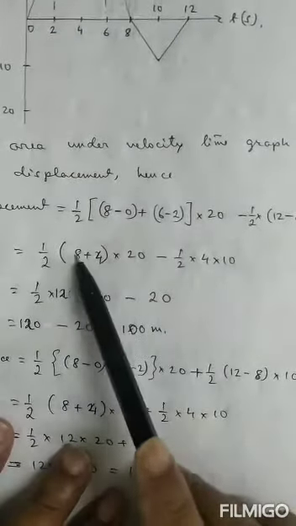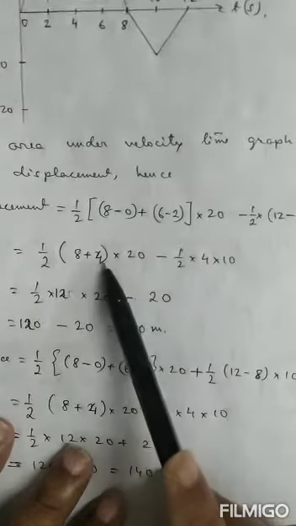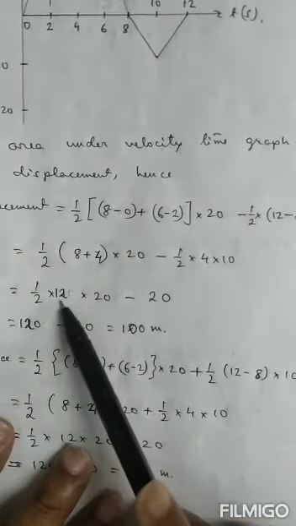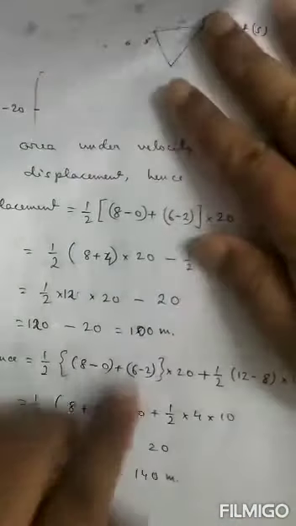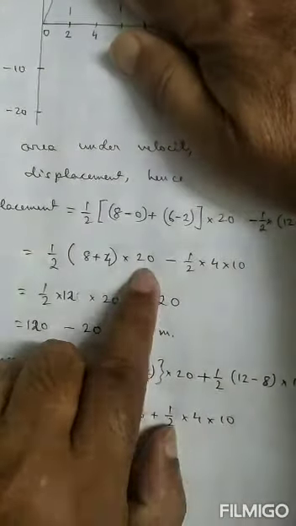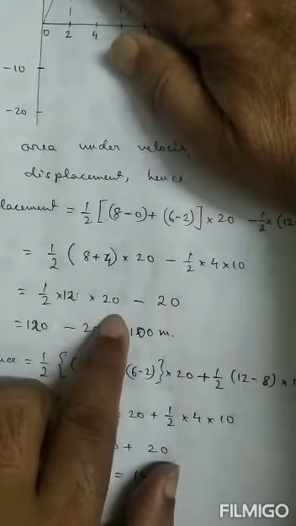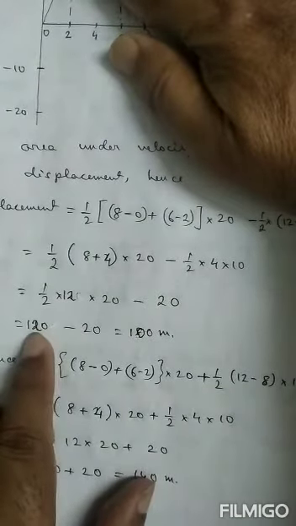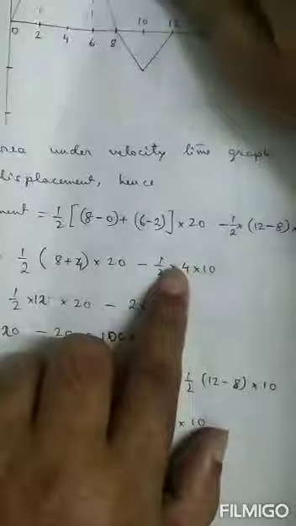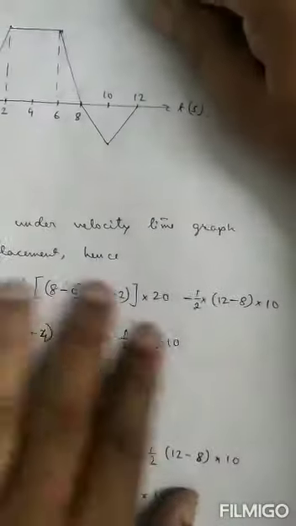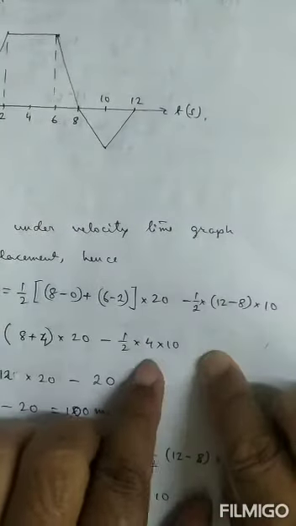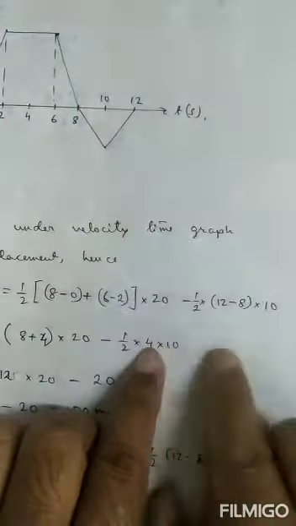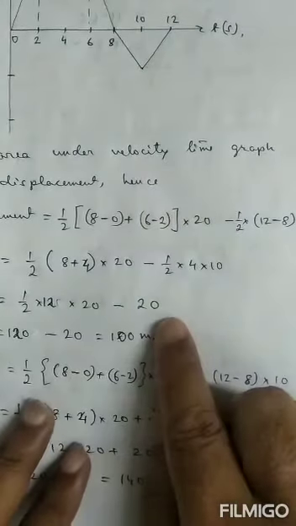8 minus 0, 8. 6 minus 2, 4. 8 plus 4, 12. Half into 12 into 20 gives us 120. And area of the triangle is half of base, 12 minus 8 is 4, height is 10, so it is 20.